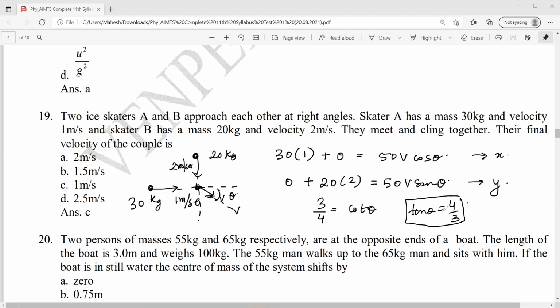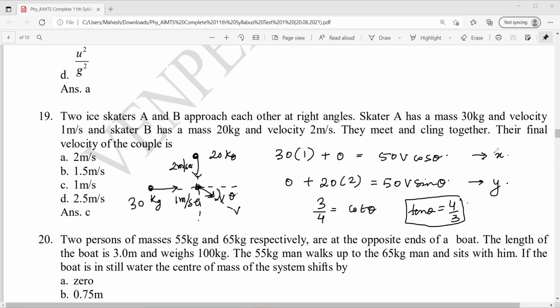But what I need is the velocity, right? So velocity they couple. Then you square it. Square and add. If you square and add, sine square plus cos square becomes 1. So this becomes 3 square 9, 2 square 4, 9 plus 16.